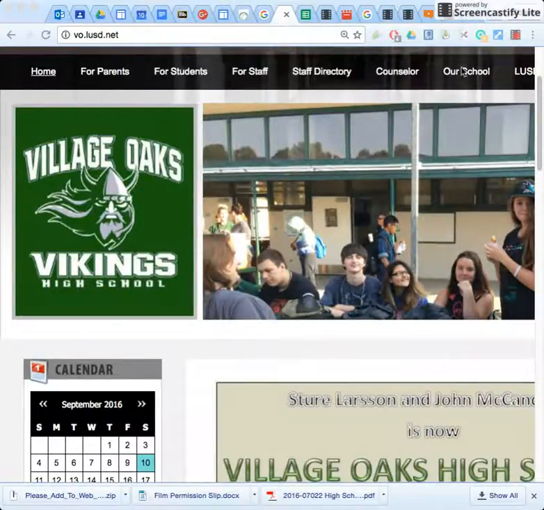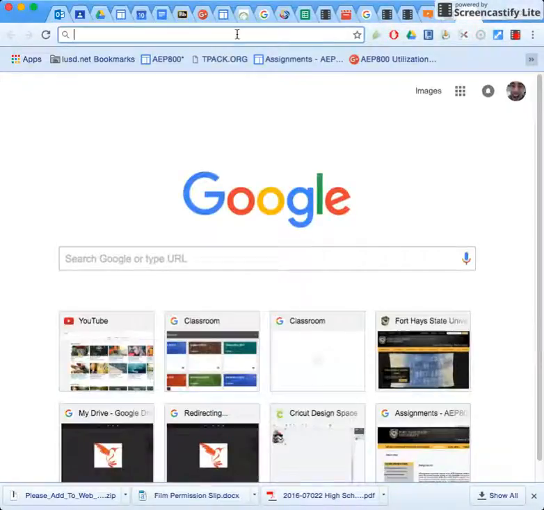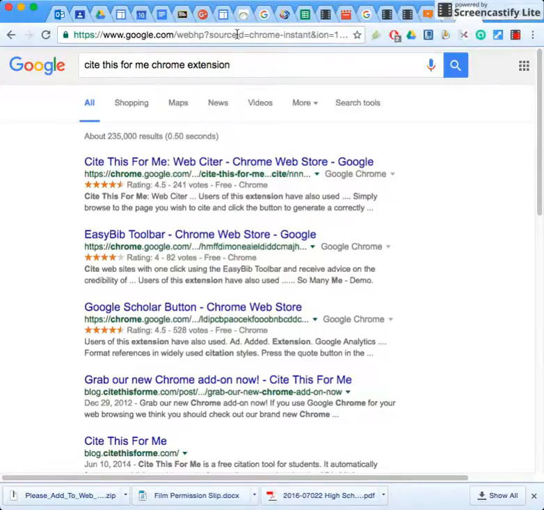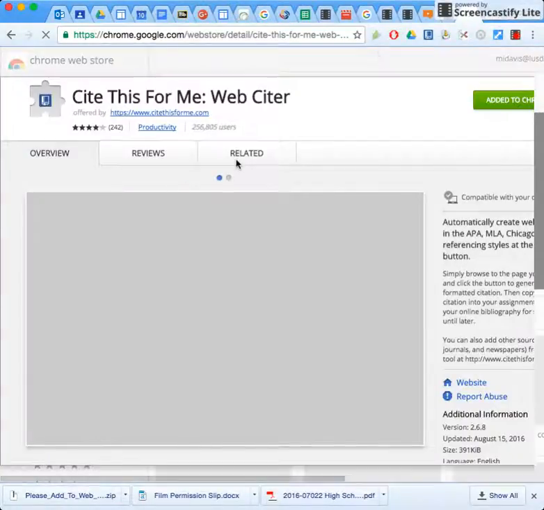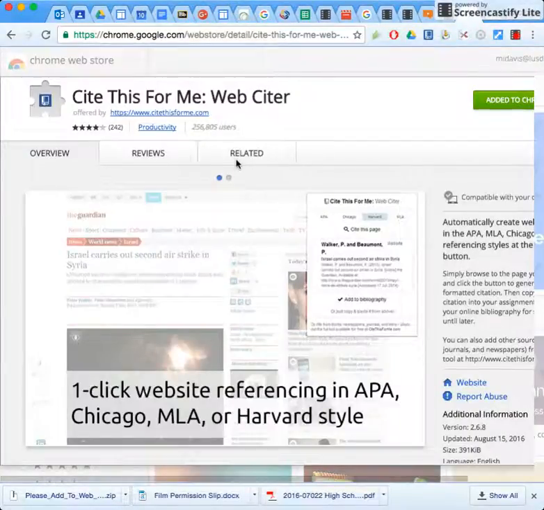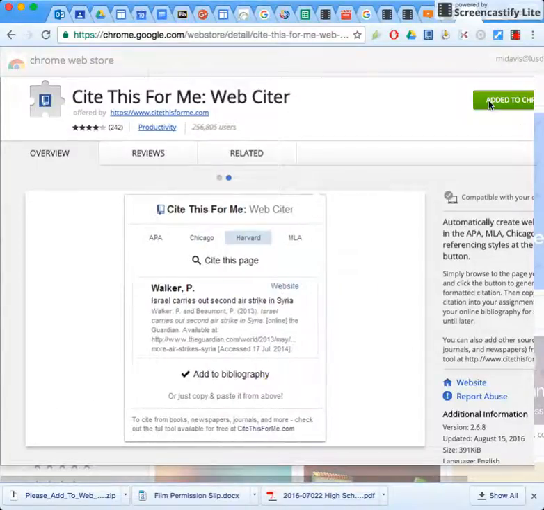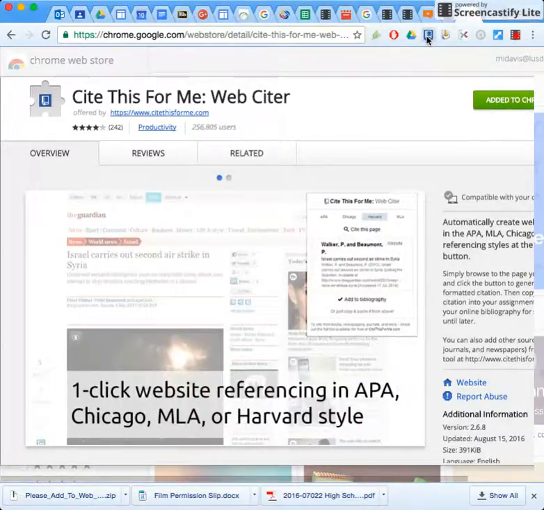So here's how you do this. First thing you're going to need to do is I would just Google Cite This For Me Chrome extension. And then you're going to add it to your Chrome. You have to be using Chrome, obviously, but once you're using Chrome as a web browser, you add it. I've already added it, so I can't add it again. You'll click that button and it'll add it. And you should get this little blue guy up here, so you can see he's right here.